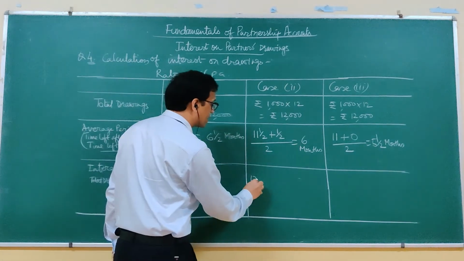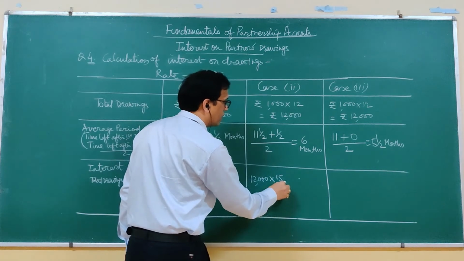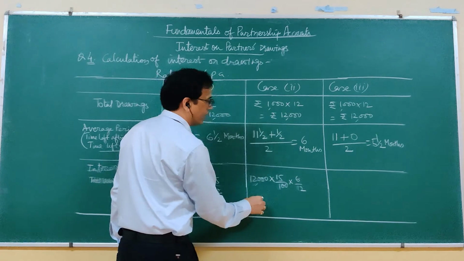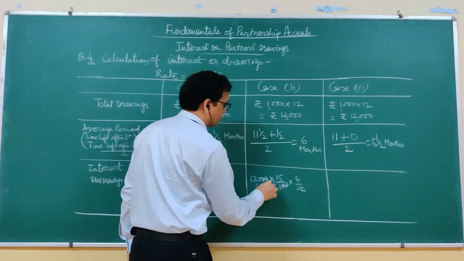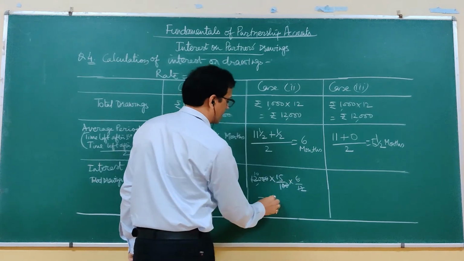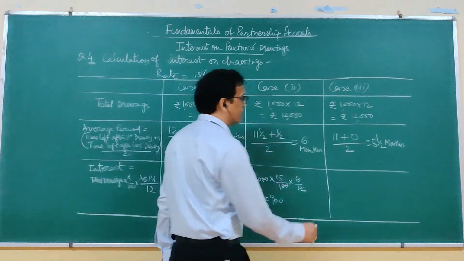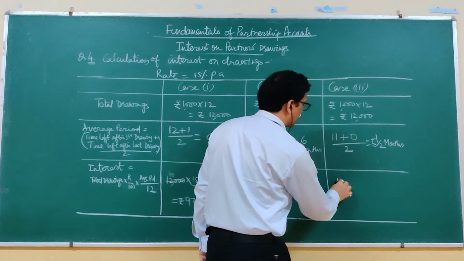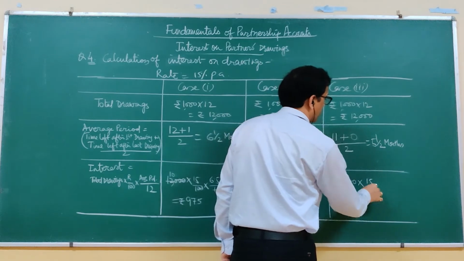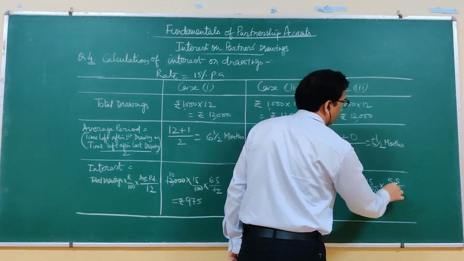In the second case, it is to be calculated for half a year, that is for 6 months. Here we can calculate the same way, 15, 150, 15 6s are 90, so it is 900 rupees. And in this case, the amount is the same, 12,000, the rate is the same, 15%, and the period is 5.5 months.